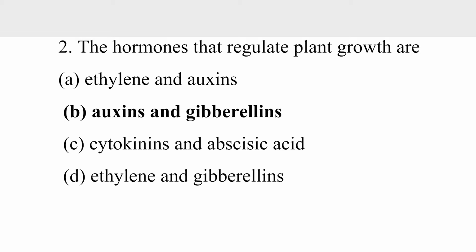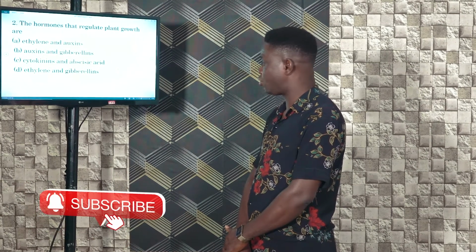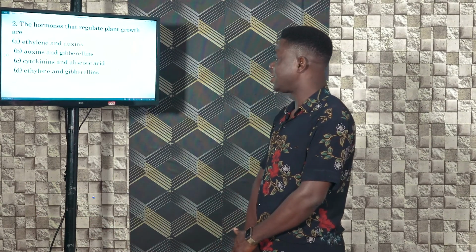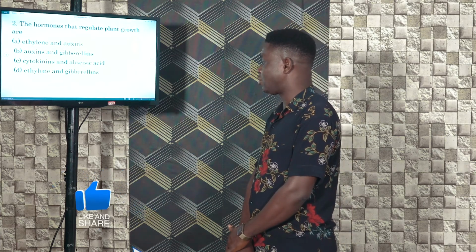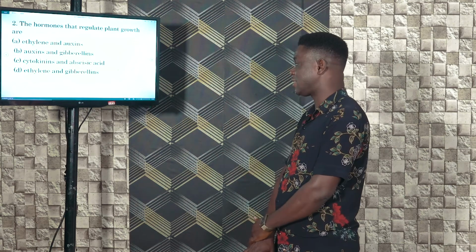Actually, ethylene does not promote plant growth. Ethylene actually retards plant growth. Auxins promote plant growth. Gibberellins promote plant growth. Cytokinins are responsible for cell division in plants, while abscisic acid only encourages the growth of buds, but it also initiates dormancy in plants.